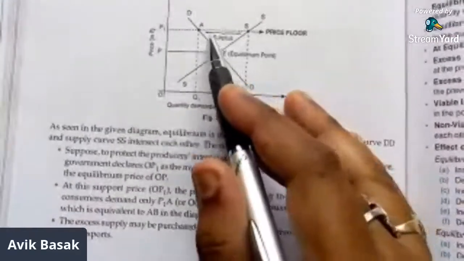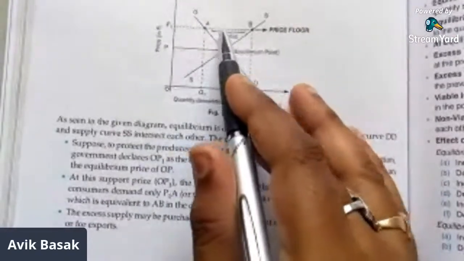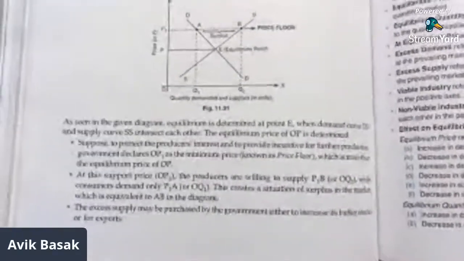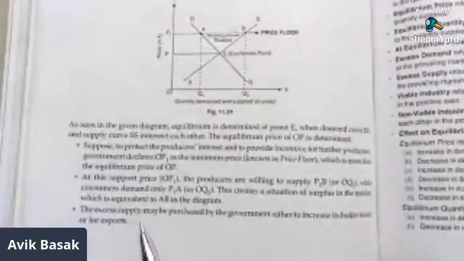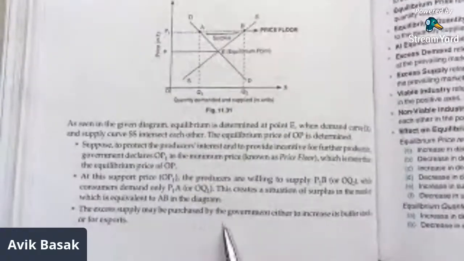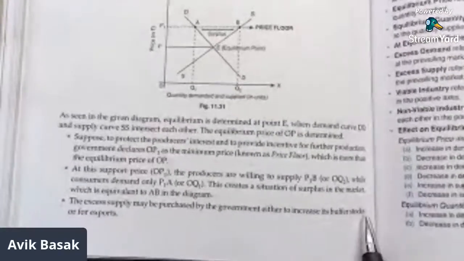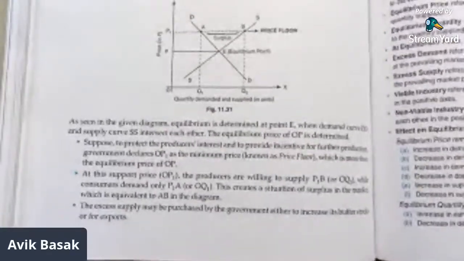Surplus, or stock, started building up over and over, increasing day by day. Okay, now how much stock? This stock, the AB amount, is the stock which keeps increasing in the market from time to time. The excess supply may be purchased by the government either to increase its buffer stock or for export.